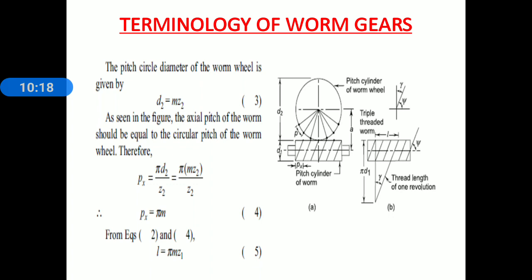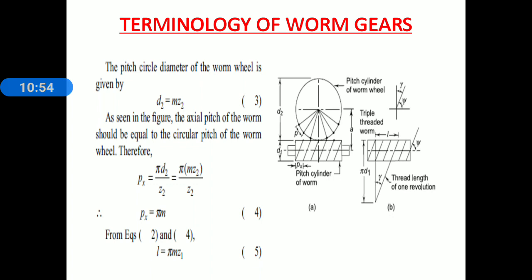Now again everyone observe figure A carefully. In figure A, the axial pitch of worm should be equal to the circular pitch of worm, means Px is equal to p. And here we know the definition of circular pitch: circular pitch is the ratio of circumference to the number of teeth. Here the circumference of that worm wheel is pi d2 and the number of teeth is Z2. Therefore Px is equal to p is equal to pi d2 divided by Z2.